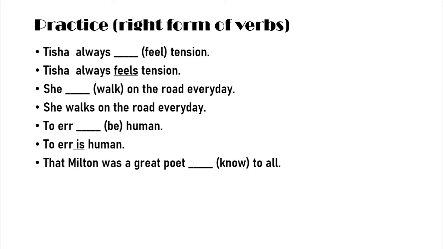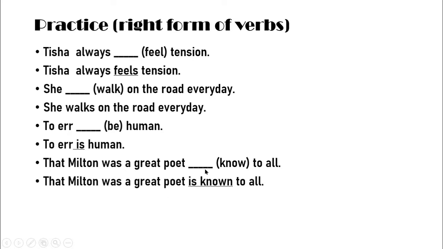Next: that Milton was a great poet. This is a phrase. You can see that Milton was a great poet, and this phrase is used as a noun, so this is the subject of a noun phrase. So we will use a singular verb here: that Milton was a great poet is known to all. Next, we have a gerund here. You can see swimming.